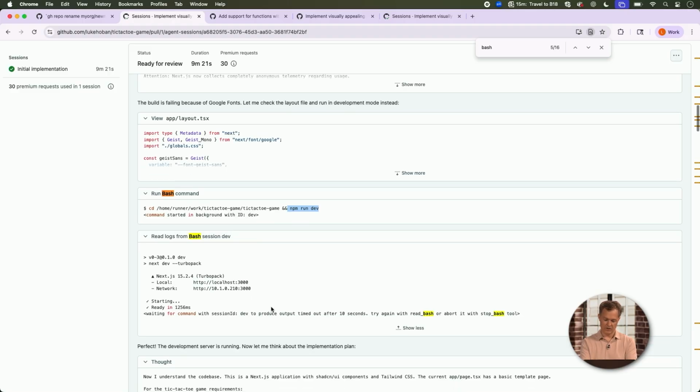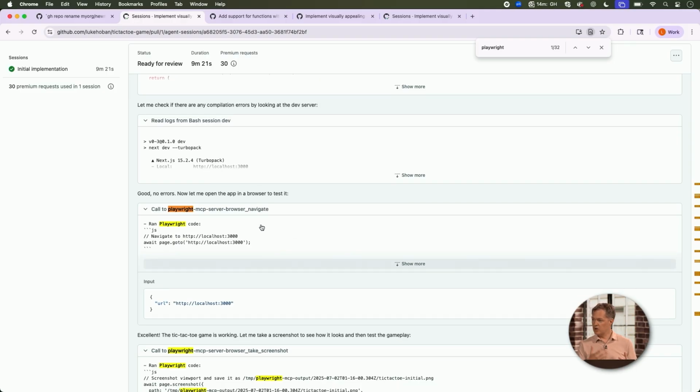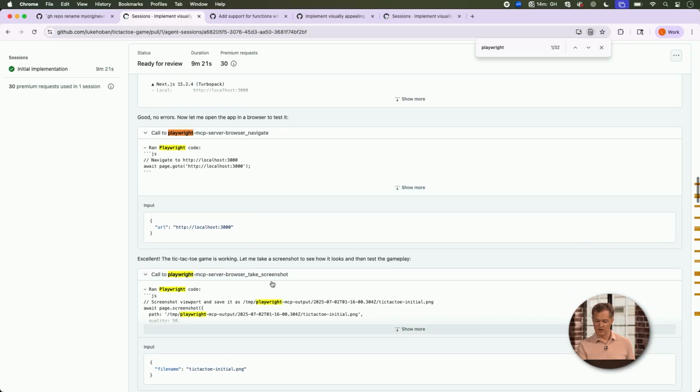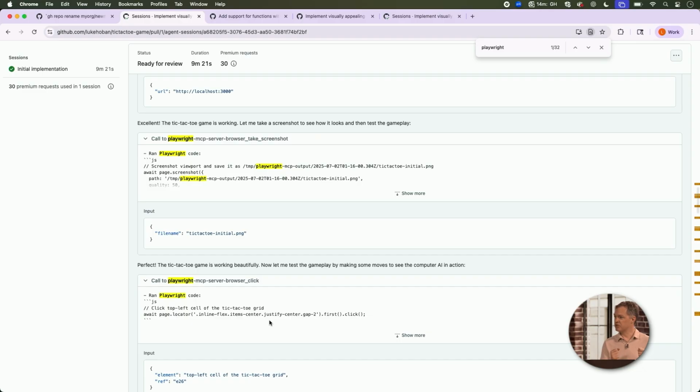And then it's ultimately using the Playwright MCP server, so Model Context Protocol, the ability to plug these additional things in. And it's using Playwright to automate its own browser, right? So it's navigating around inside its browser. It's taking screenshots, and that's where these are coming from. It's clicking on parts of the UI to see if the changes it made actually work. So you see it interactively trying to problem solve and work with this. And all of this is purely an agent operating on your behalf trying to solve this problem.